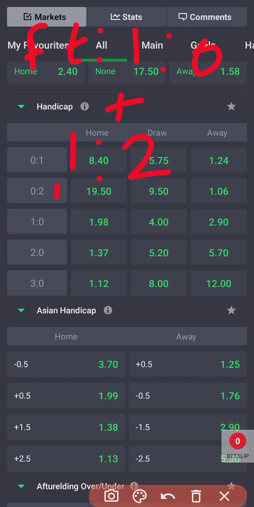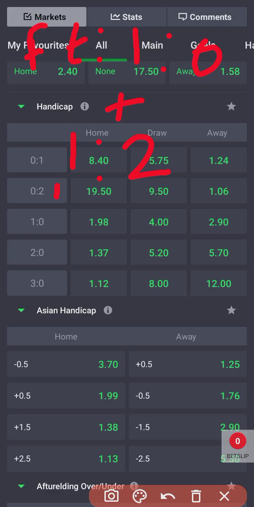Do you understand? Yes. Remember, at full time, the score line is 1-0. Then if we add the handicap we gave them, which is a 2 goals virtual lead, plus the handicap, it becomes 2-1. Do you understand? It becomes 2-1.